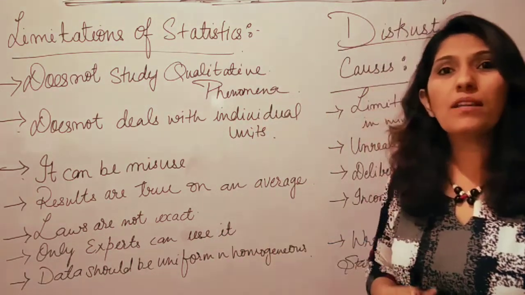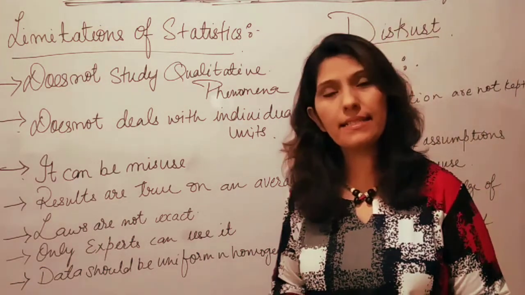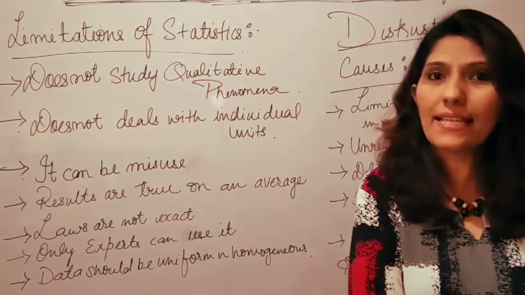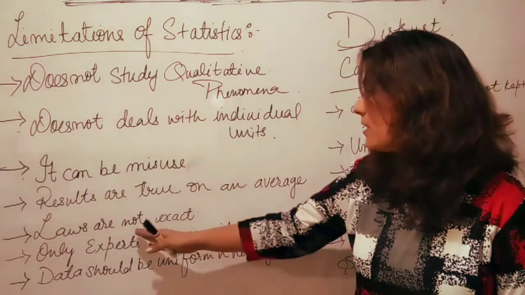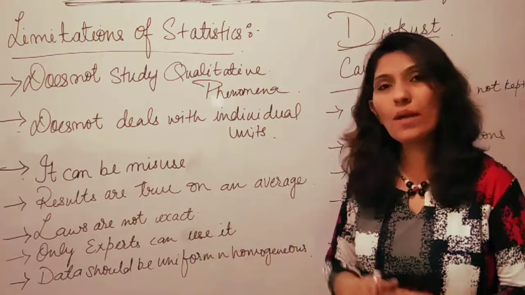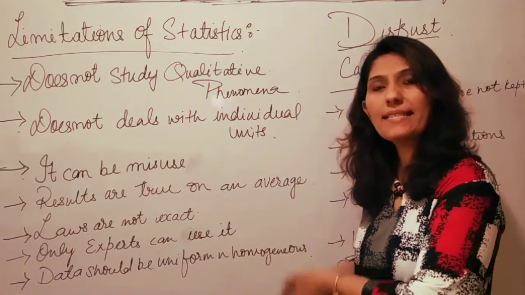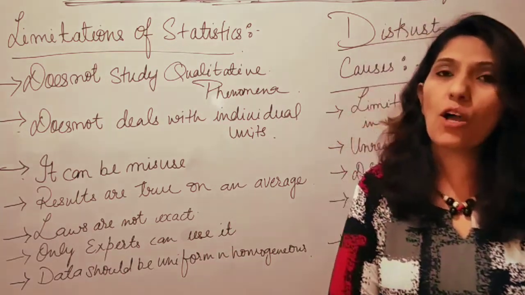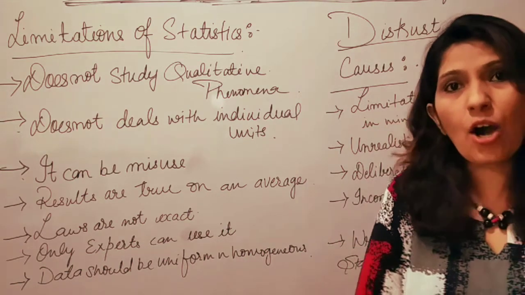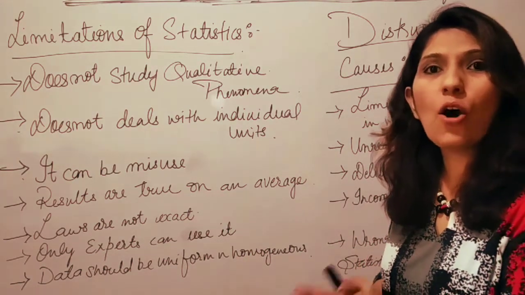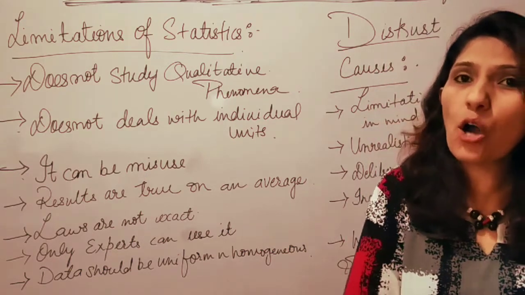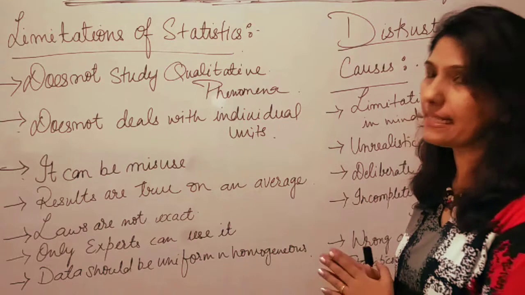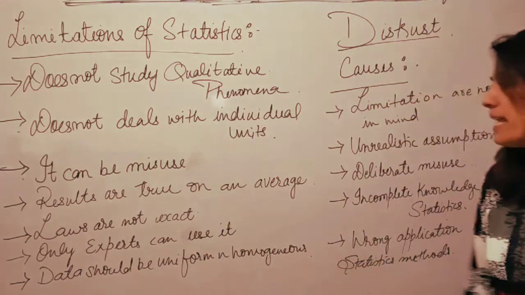They are not permanent results like in natural science. Even though statistics is a science, the results are true on an average. Now, laws are not exact. Yes, always remember, economics is all about assumptions and statistics is all about approximation. Because the laws and statistics are made on probabilities, hence we have to assume that laws cannot be exact in statistics. Then comes, only experts can use it.